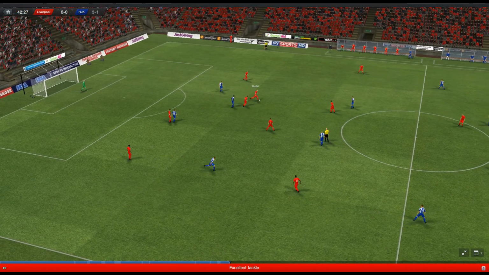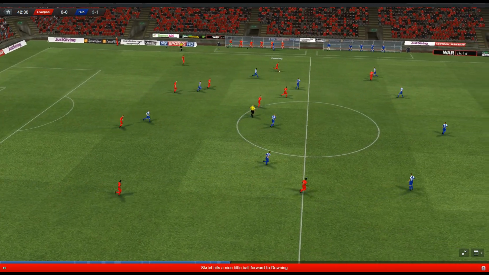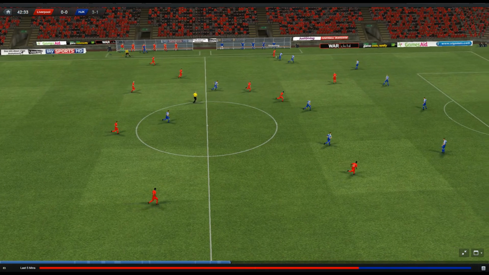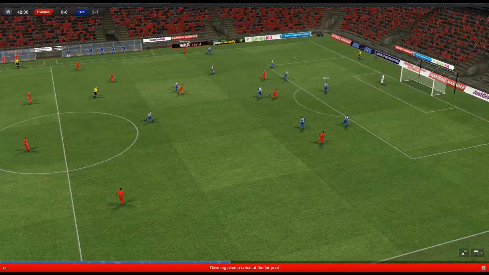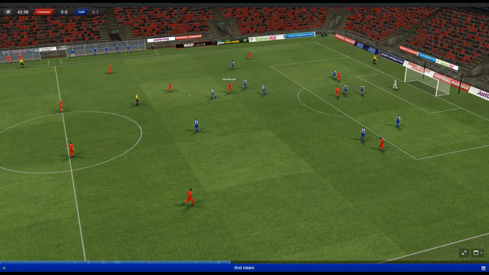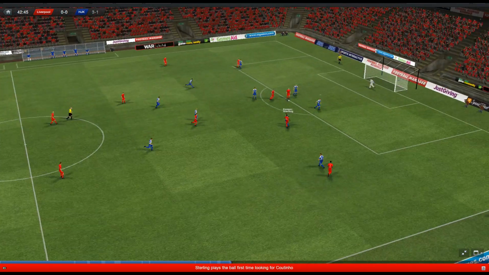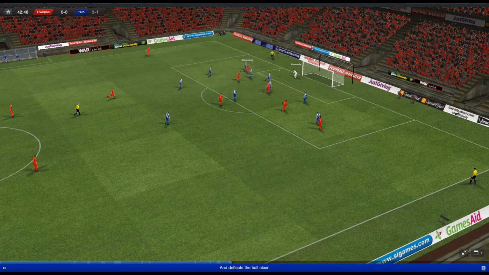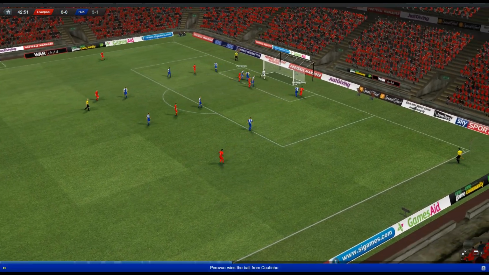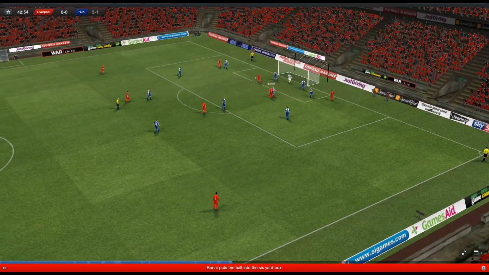And that's a tackle from Skirtle. Gives it to Downing on the left. Cross early is cleared. Allen picks it up. Gives it to Henderson now. Here's Sterling to Coutinho to Downing. Great save and another great save. And Sterling hits the post.